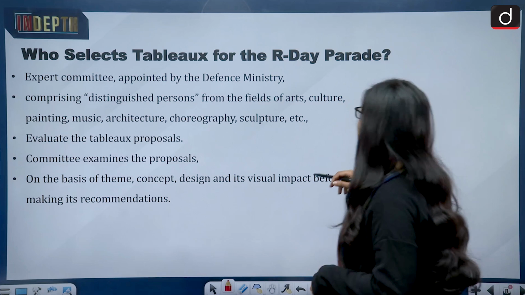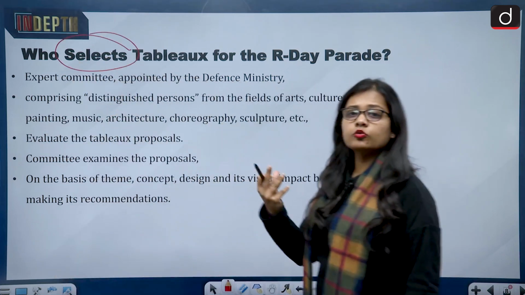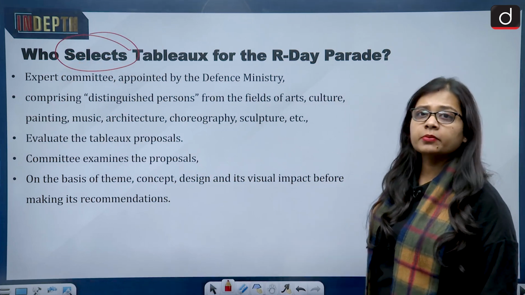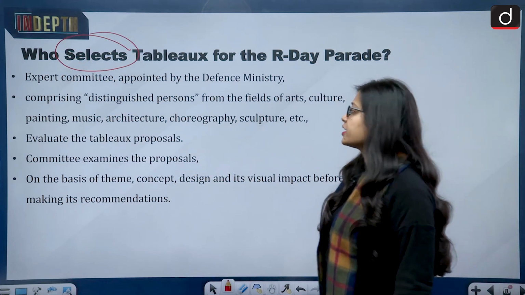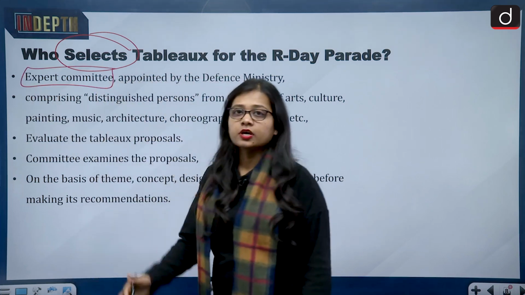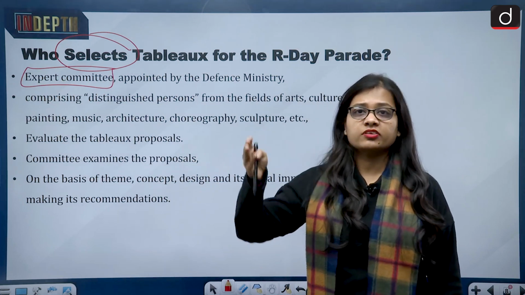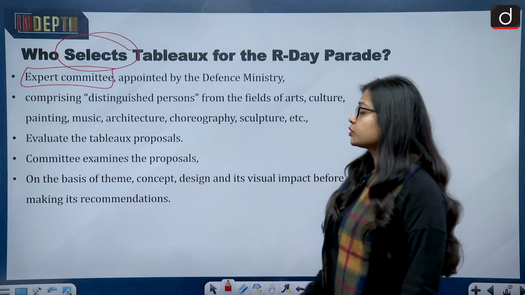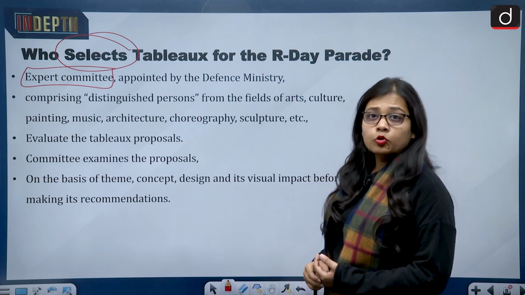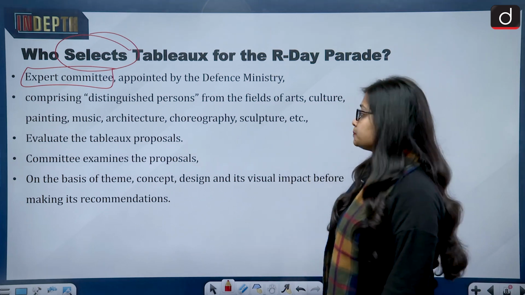Now, who selects the tableaux for the Republic Day parade? Who is the authority selecting them? There is an expert committee appointed by the Defense Ministry. So the overall authority is the Defense Ministry, and it appoints an expert committee to select the blueprint and look into its different angles.